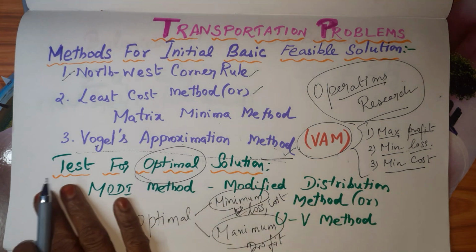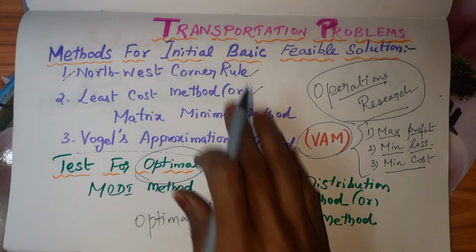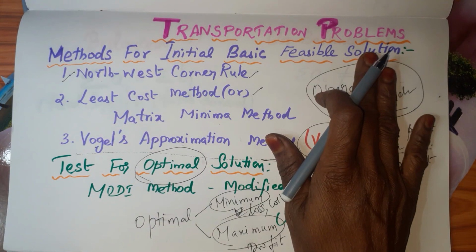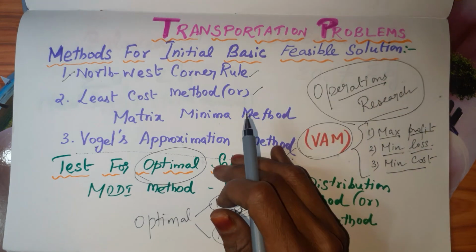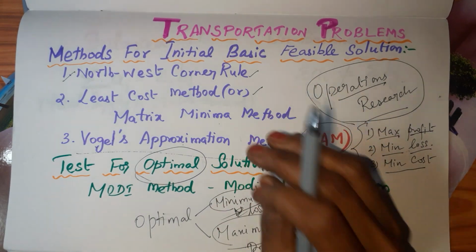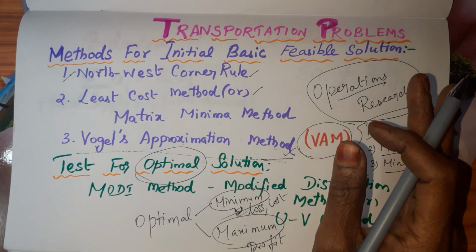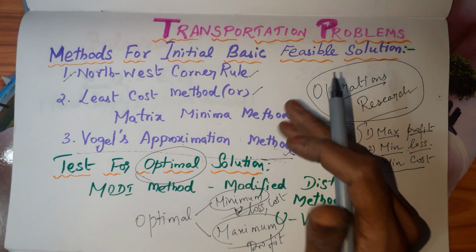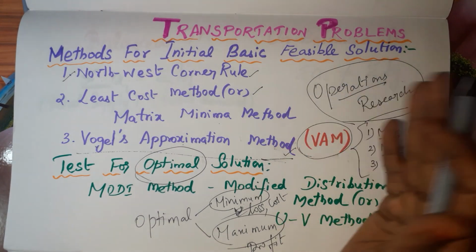Optimum. Okay. So in transportation problems, we are going to find the optimal solution, which means the minimum transportation cost. Okay. Maximum also we have. I will explain that in the next video.